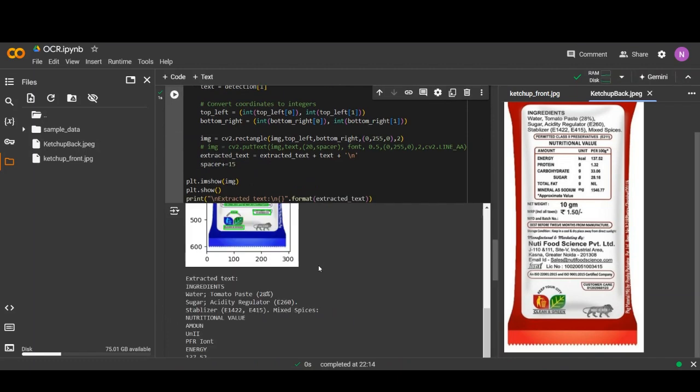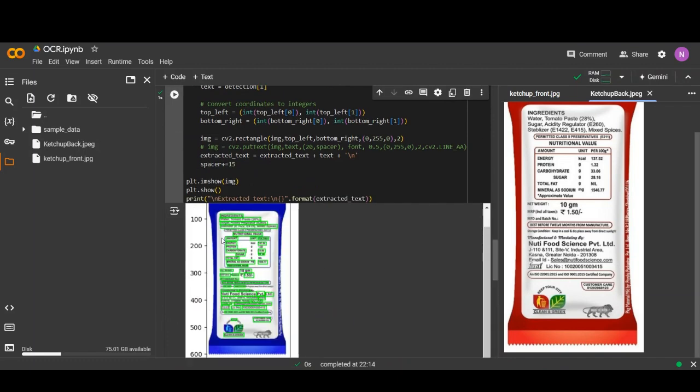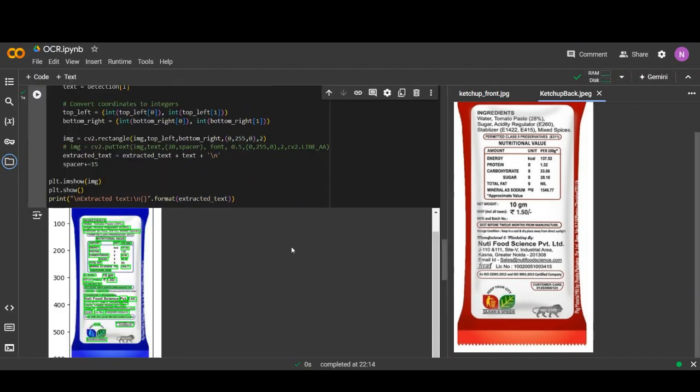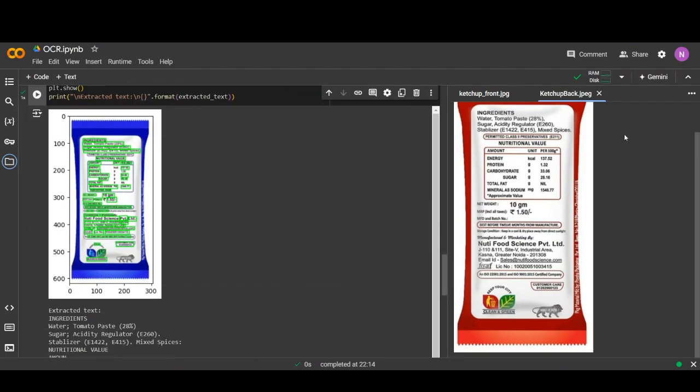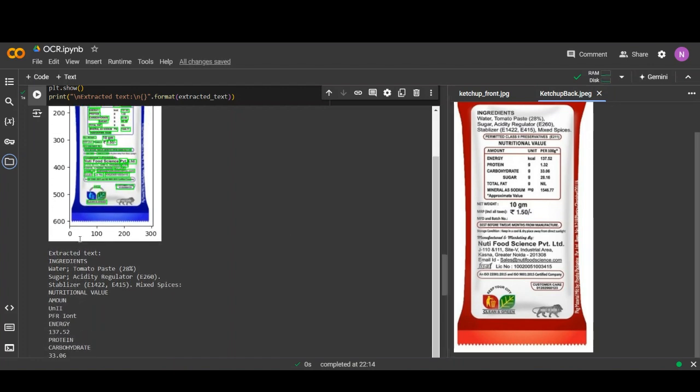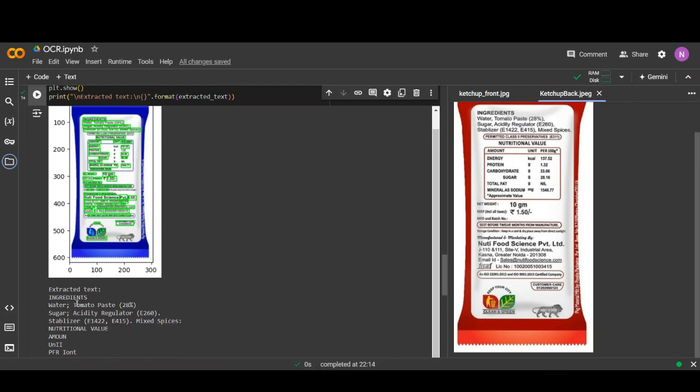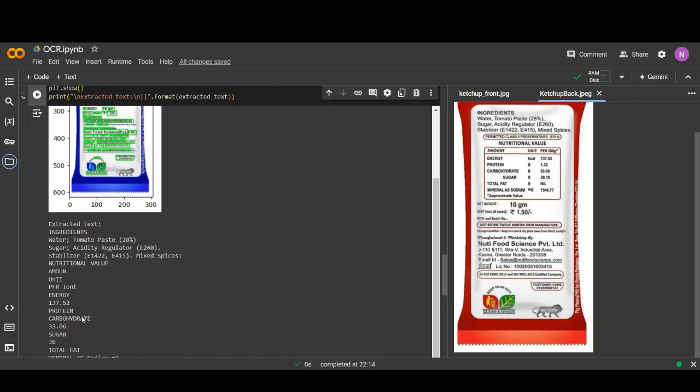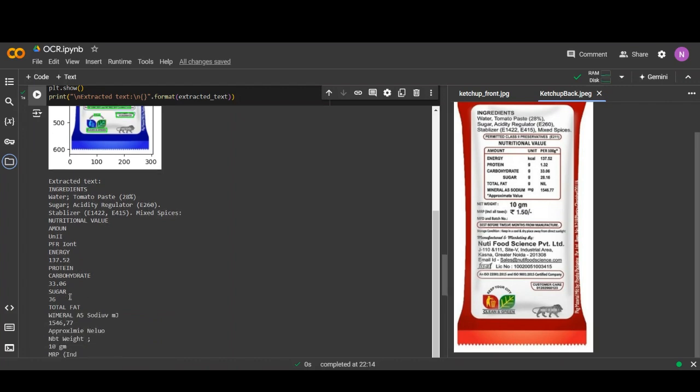So using this code we visualize all the details. The extracted text is ingredients like water, tomato paste with percentage, and here is the energy.